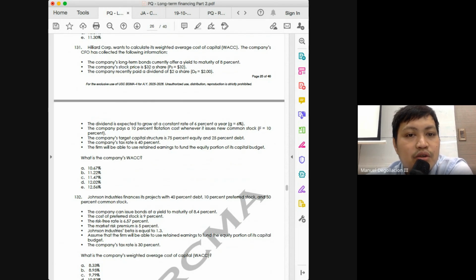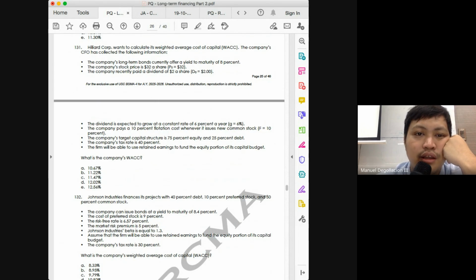It is $2 times 1.06. Where did we get 6? The fourth bullet tells us that the dividend is expected to grow at a constant rate of 6%. So $2 times 1.06, that would be 2.12. That is our D1. The company pays a 10% flotation cost.